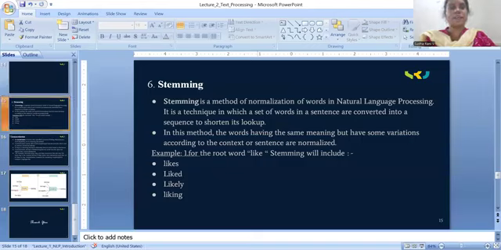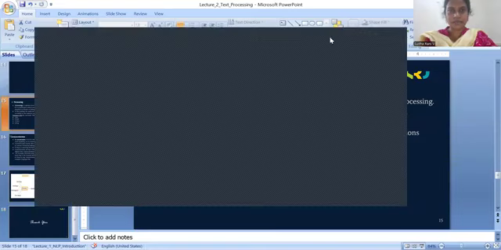What is the use of converting the stem word into its root word? Let me take a few more examples of stem words, then people can easily understand.